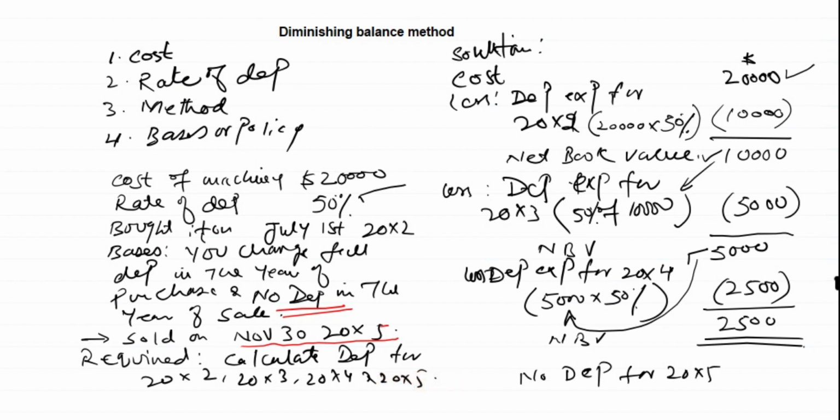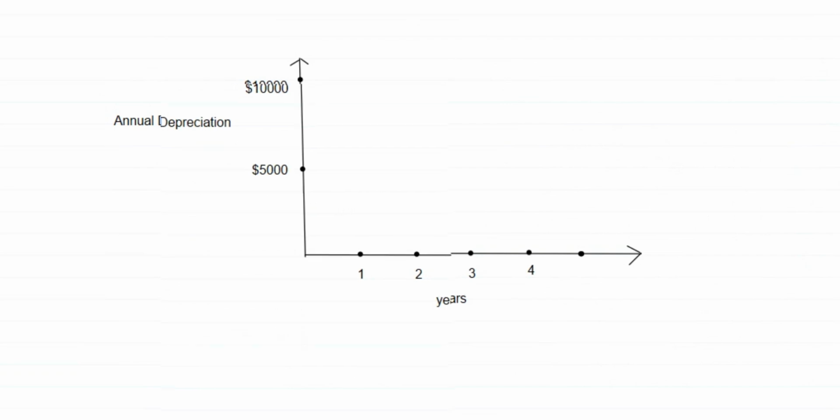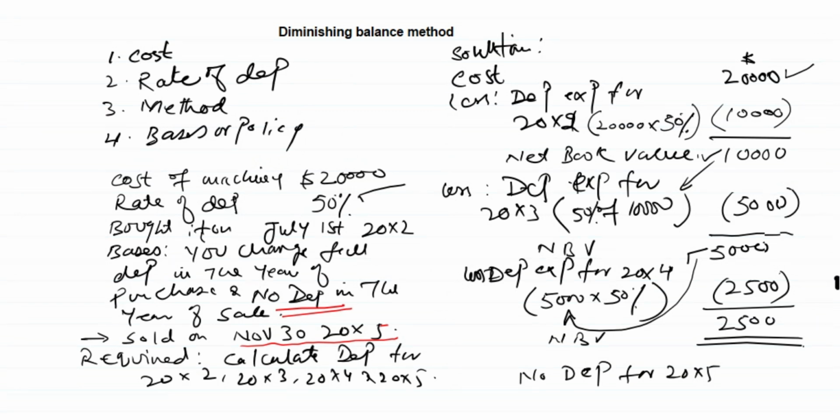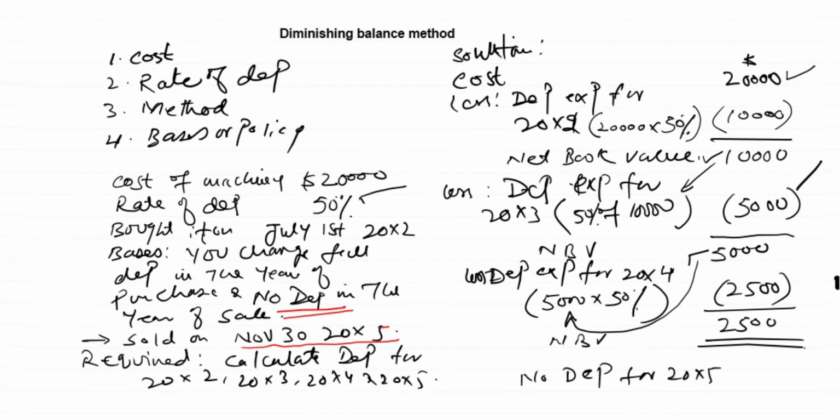Now we see it graphically. First year we are charging depreciation 10,000, next year 5,000, and the third year 2,500. Let's plot these figures, this depreciation, on the graph. This is our first year, this is 10,000, and the second year, this is 5,000, then it is 2,500.